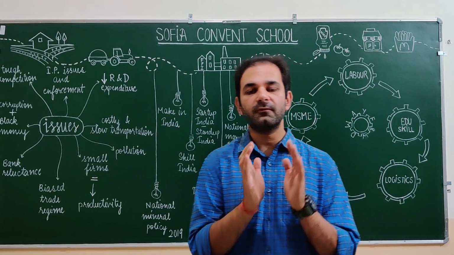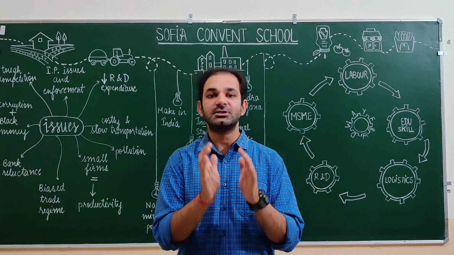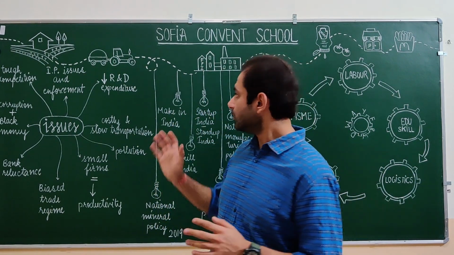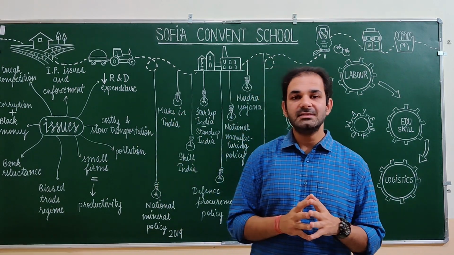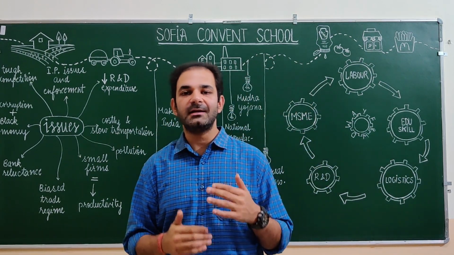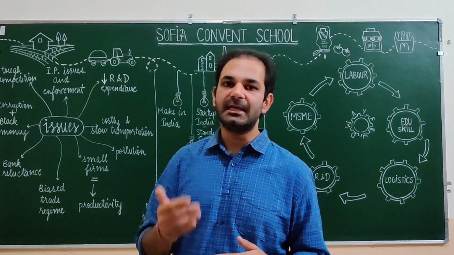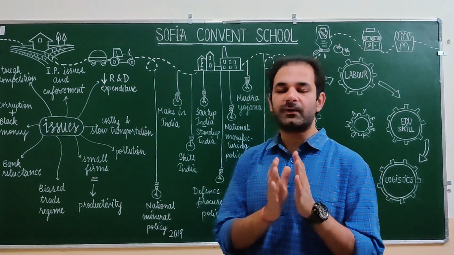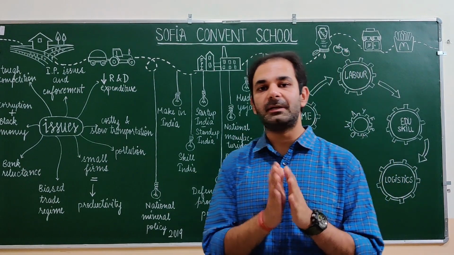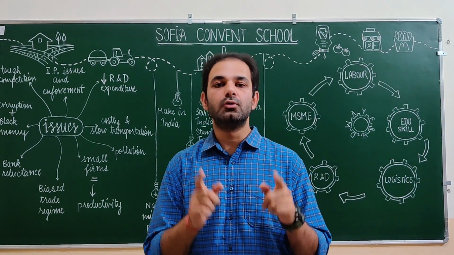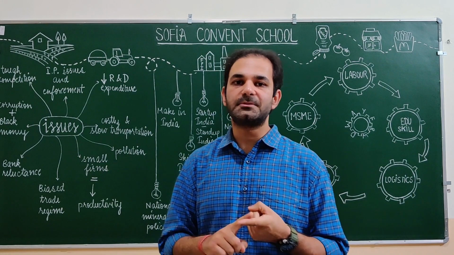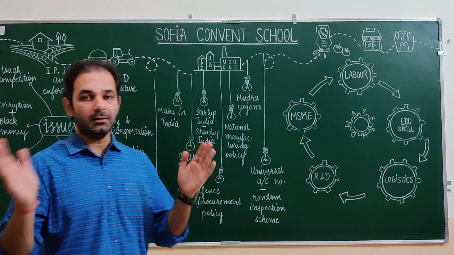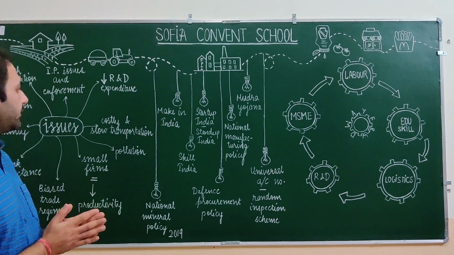So we have geographical identification tags, GI tags, for these products. But then again, these products find themselves stuck in litigation, cases and intellectual property issues. So find out more about intellectual property rights, and also Google TRIMs and TRIPS. These are very important if you want a holistic view of this particular chapter.